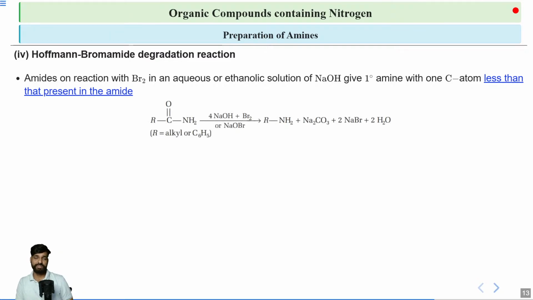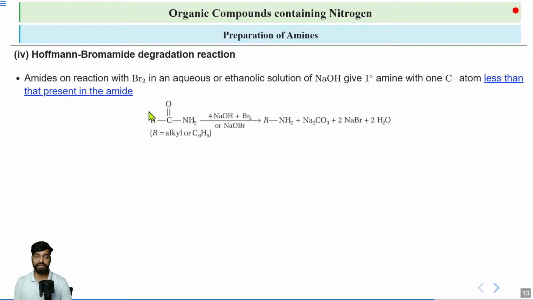Here we have the reaction for the same. See, we have taken RCONH2 and we are treating it with NaOH and Br2. After the reaction, you will see that this CO group is being removed altogether. Now, the resulting amine that we are getting has one less carbon than the starting amide, and that is going on with Na2CO3 plus NaBr plus H2O.